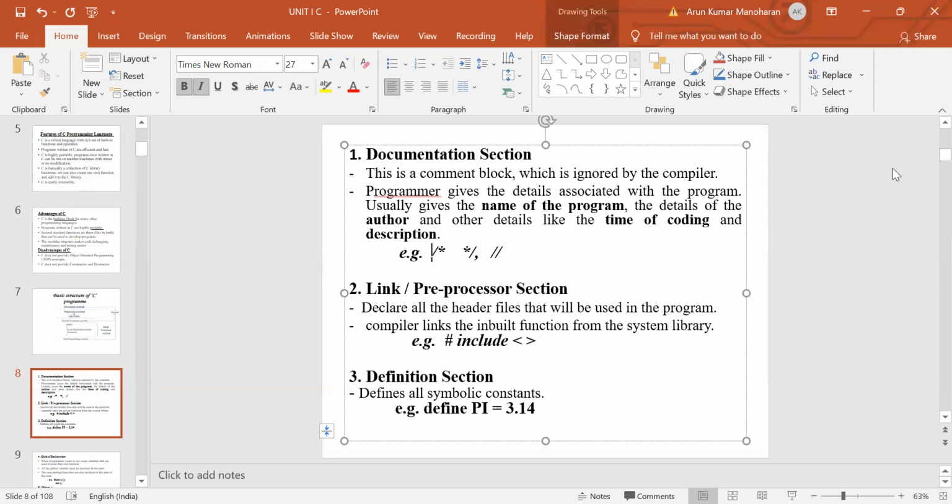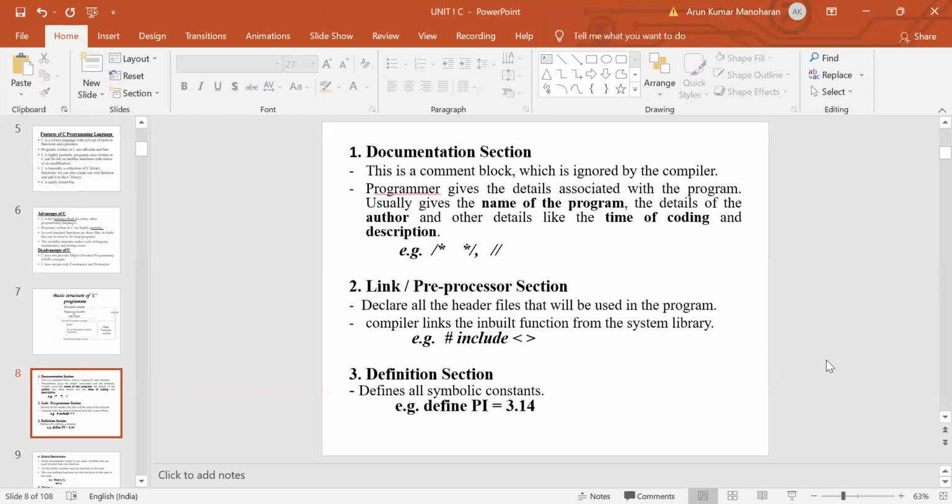For example, suppose you are going to write a C program to find the area of a circle. You know the formula: area of circle is pi r square, where r indicates the radius of the circle, and the pi value is a constant, 3.14. So in this section, we will define all the symbolic constants, as #define pi 3.14. Whenever the variable pi occurs, its value will be replaced by 3.14. This is the definition section.